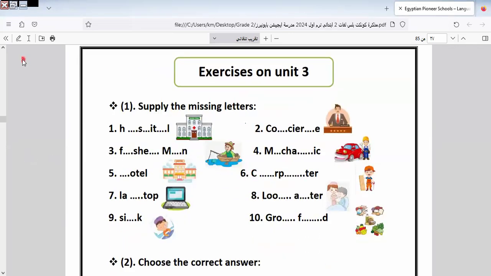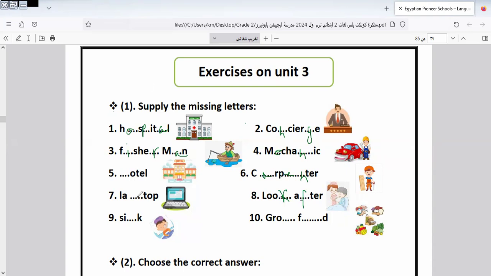Okay, let's continue the rest of the exercise. Here it will be hospital. Here it will be fisherman. Here it will be concierge, mechanic. Here, carpenter. If you keep the vocab, you can answer it. You can answer very well.